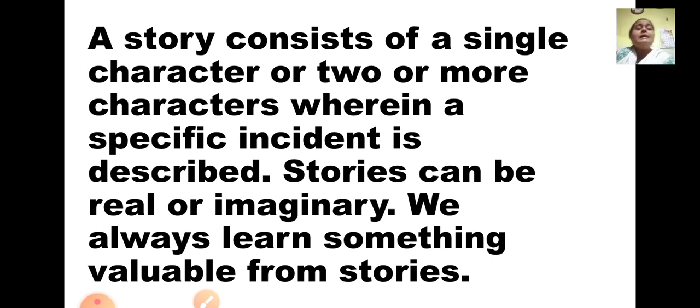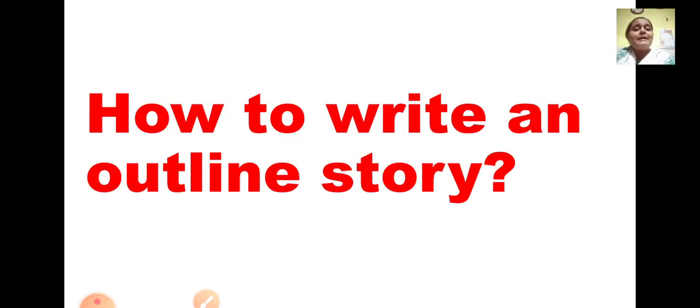So, a story can include one character, it can be a person, an animal, a bird, anything, or it can include more than one, that is 2, 10, as many characters as it wants to, and it describes a particular event. Stories can be real or imaginary. Some stories are based on real experiences, and some stories are imaginary. We always learn something valuable from stories, something good and informative from each and every story. How to write an outline story?